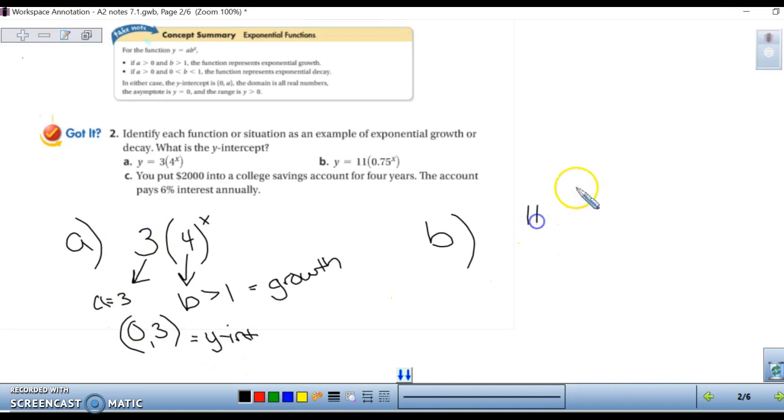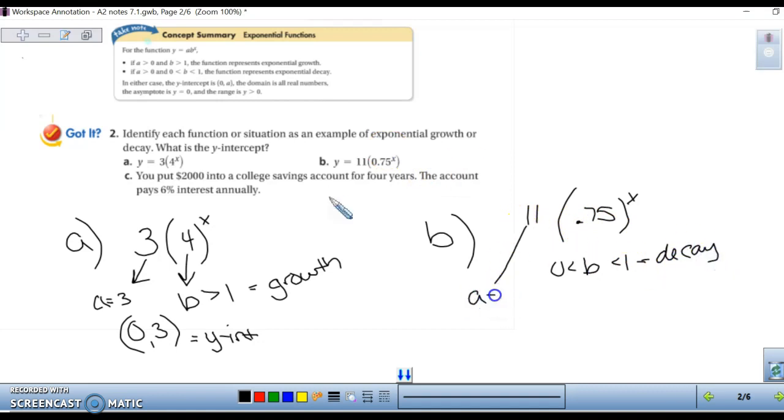And the second one, our b value is between 0 and 1. It's 0.75, so that means we have decay. Our a value is equal to 11, which means our y-intercept is (0, 11).